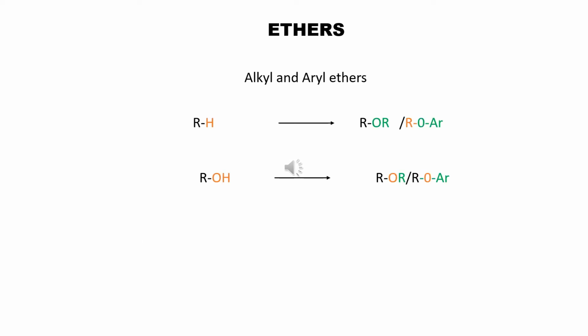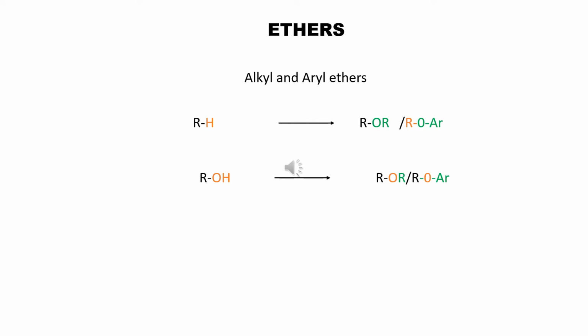Let us learn about ethers. When we replace the hydrogen of an alkane by an alkoxy group, that is OR, we obtain alkyl ethers. And when it gets replaced by an aryloxy group, that is OAr, they are called aryl ethers.